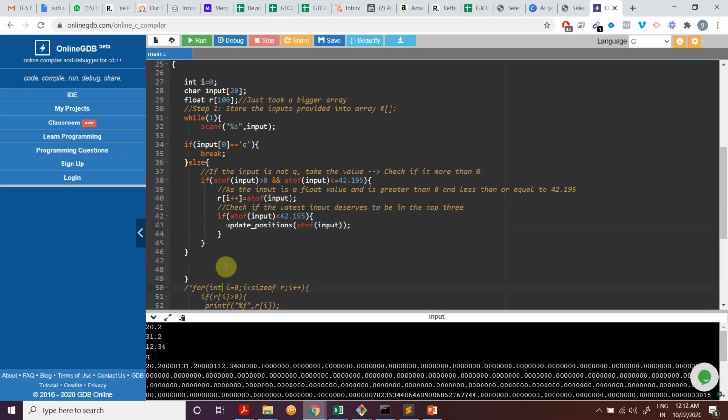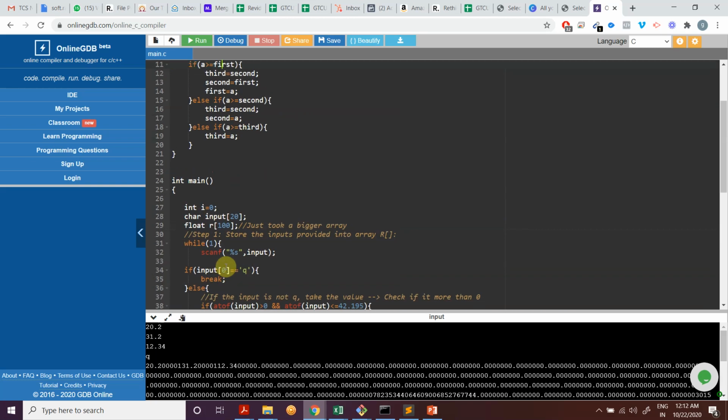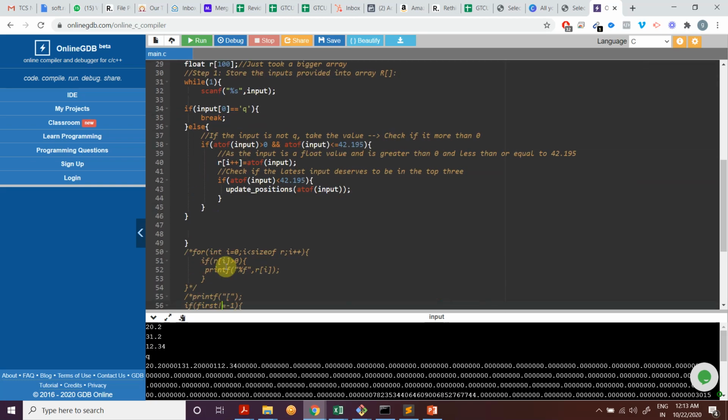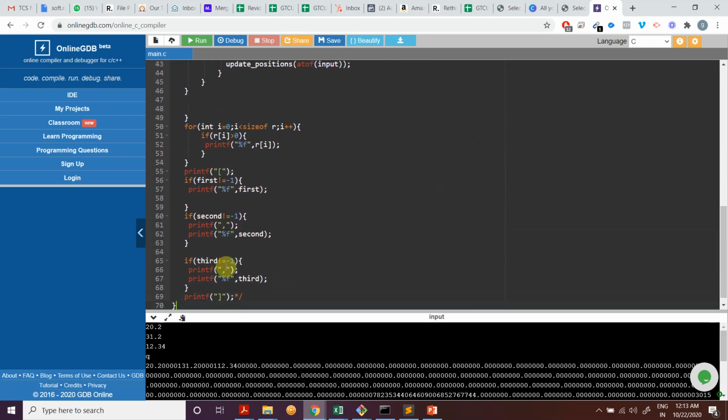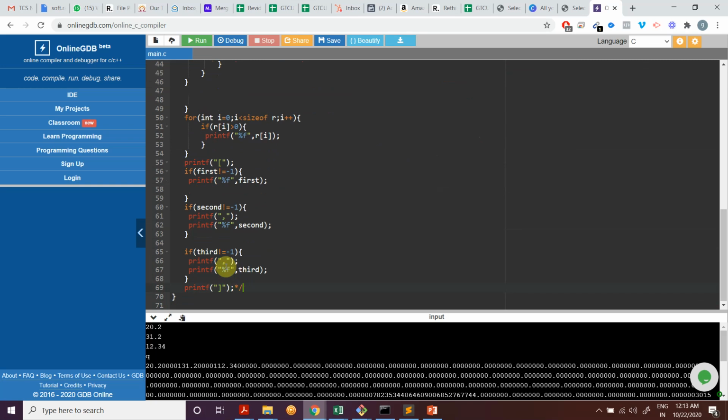So now I have updated it. Now everything is solved. Now we are able to figure out the top 3. Now our goal is to print them. So we are just running a simple loop here. It's a basic cosmetic thing, nothing big in this. So this loop was not required. This was something additional I had written earlier.